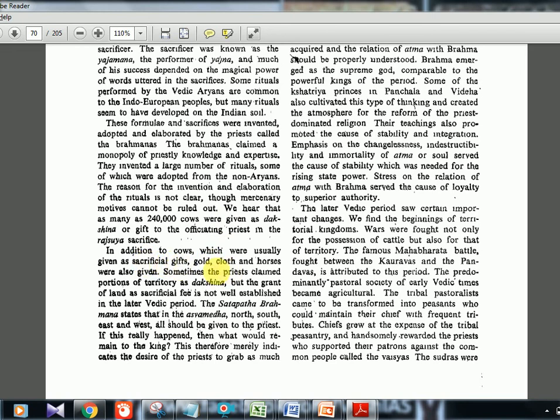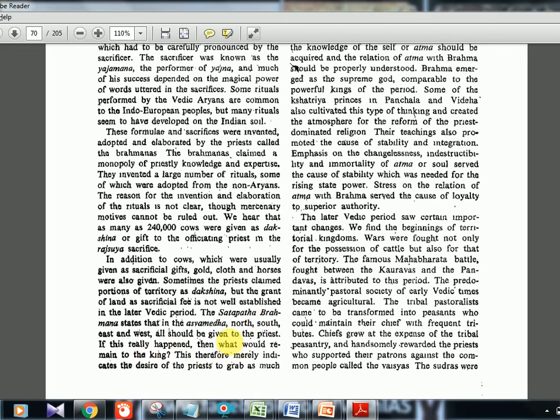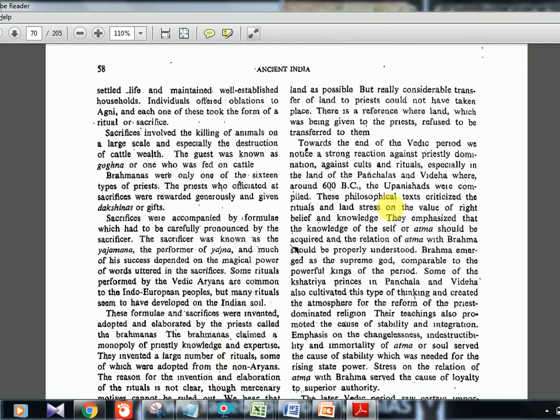Then sacrificial gifts, gold, cloth. Almost everything they started receiving as gifts. In the earlier time, you remember, it was only cattle and women slaves. But now almost everything is collected as Dakshina. Again, the Satapatha Brahmana is mentioned. In this chapter you saw two Brahmanas, Satapatha Brahmana and Aitareya Brahmana. Try to recollect which is which. It is the Ashwamedha they are describing, where the horse was let loose. In the Satapatha Brahmana they say the entire land, north, south, east, west, wherever the horse runs, everything is for the Brahmanas. Then what is left for the king? That much exaggeration. The Satapatha Brahmana says the priests wanted everything. They wanted to grab as much land as they wanted. That's mentioned in the Satapatha Brahmana.